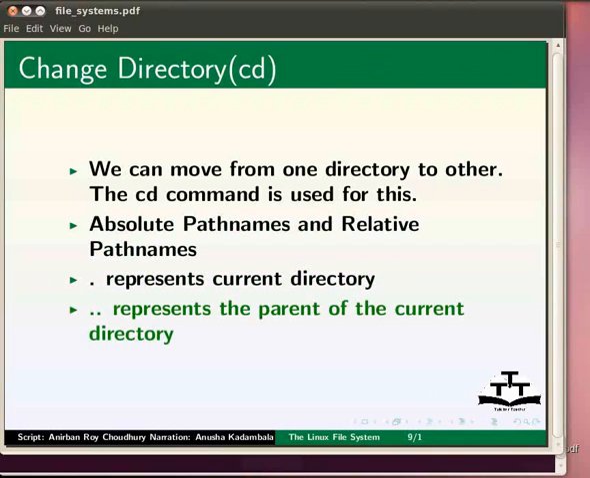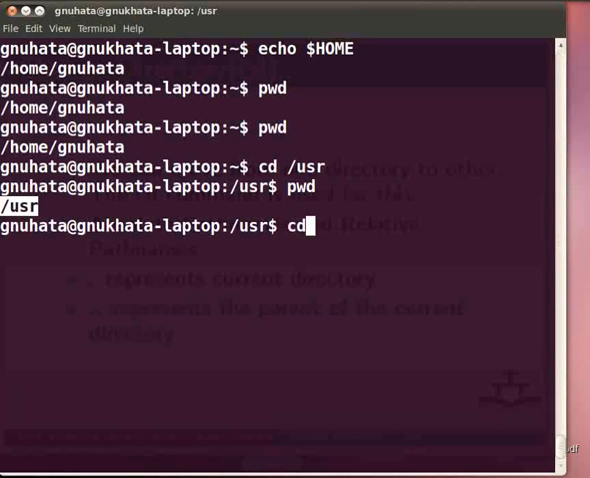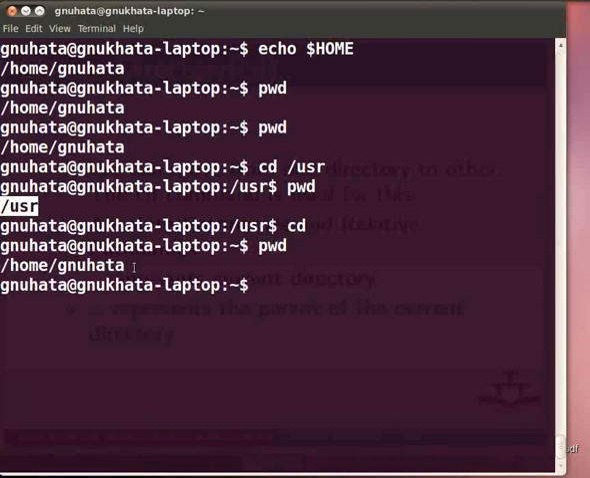Now, let us have a brief session on the cd command. The command cd without any arguments is used to move back to the home directory. Type at the command prompt cd and press enter. Now check our current directory by the pwd command. So now we are back in our home directory